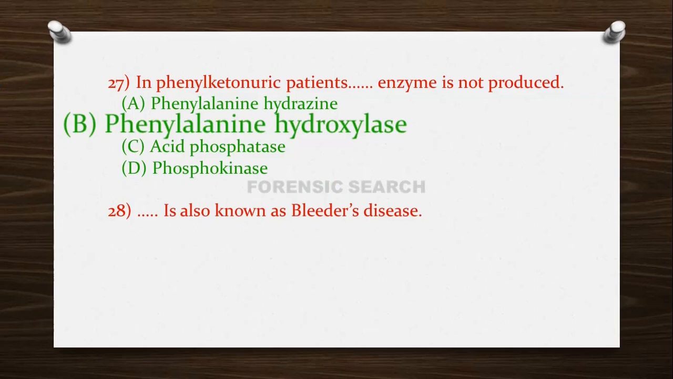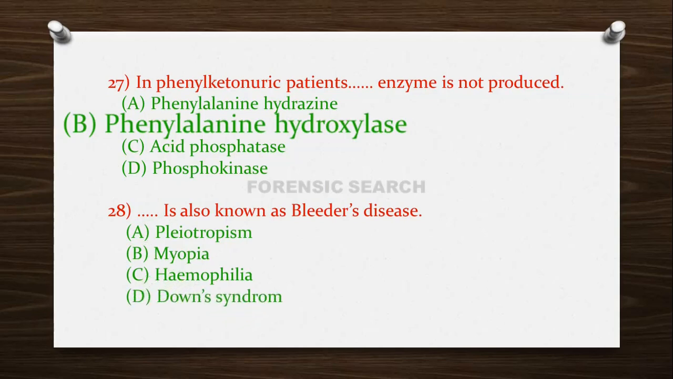Then the next question is, dash dash is also known as bleeder's disease. Option A, pleiotropism. Option B, myopia. Option C, hemophilia, and option D, Down's syndrome. So the correct answer of this question is option C, that is hemophilia is known as bleeder's disease. In this disease, that is in hemophilia, blood fails to clot. That's why minor injuries cause continuous bleeding. That's why hemophilia is also known as bleeder's disease.